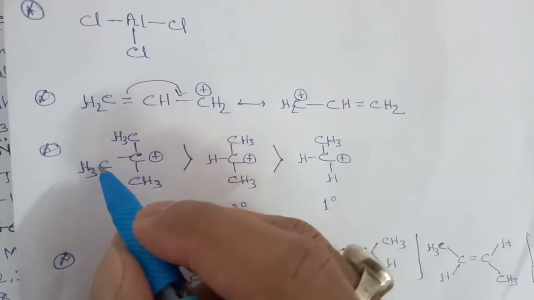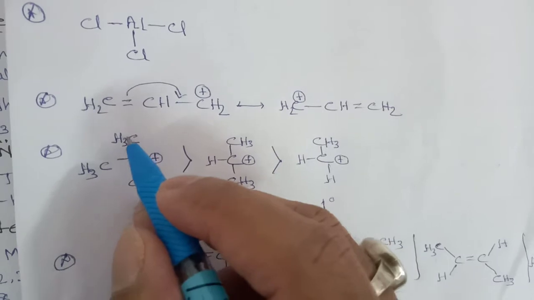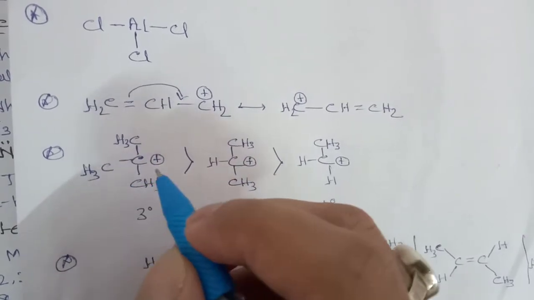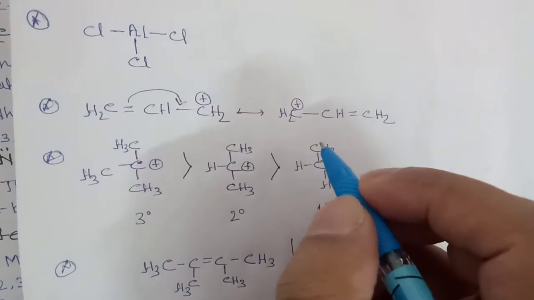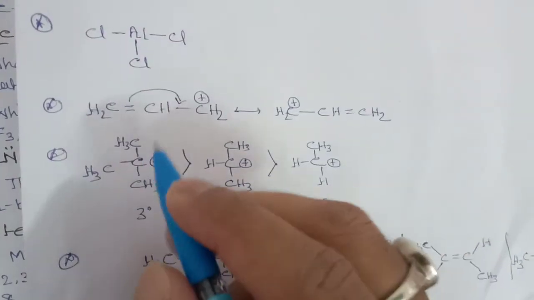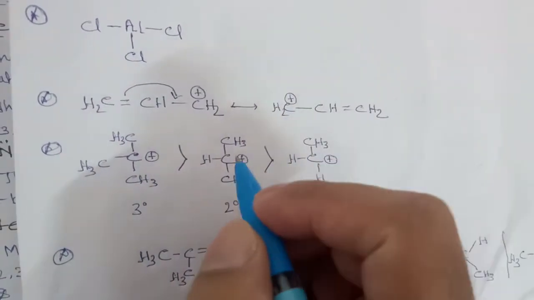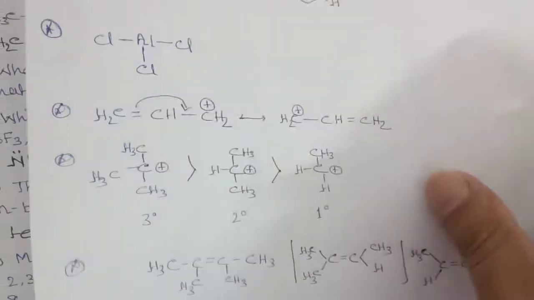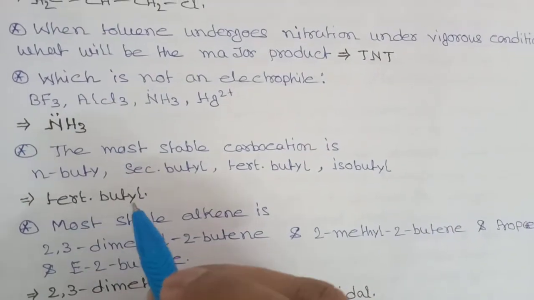This is releasing, this is also releasing, and this is also releasing electrons. So all three groups stabilize this one. That's why this will be more stable. And here only one group is giving electrons. That's why this is less stable than this one. So always remember, a tertiary carbocation is more stable than a secondary, which is more stable than a primary. So here tertiary butyl will be the most stable carbocation.